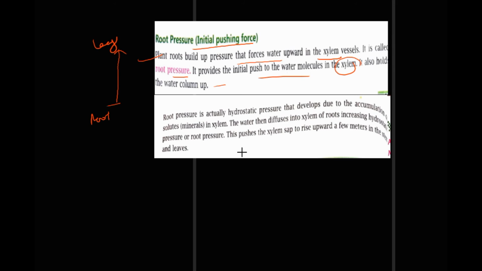Now what is this root pressure? Mainly, actually it is hydrostatic pressure. Hydro means water, pressure of water that develops due to accumulation of solute minerals in the system. The water then diffuses into xylem of the roots, increasing hydrostatic pressure of the root or the root pressure. So it is the root pressure which pushes the xylem sap to rise upward a few meters in the stem and the leaves and helps in conduction of minerals and water, and ultimately results in helping the growth of the plant.